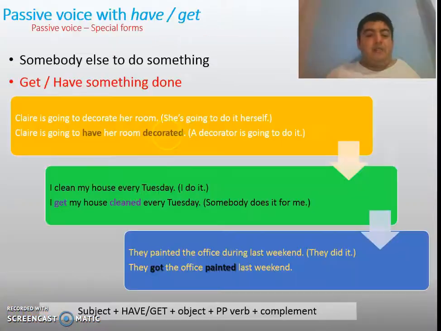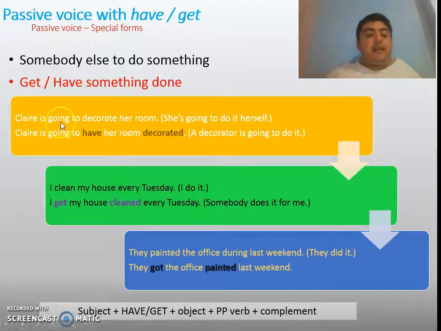Let's continue with some special forms of the passive voice. And in this case, I'm gonna use it with the have and get form. We use the have or get form when we mean that somebody else did something for us. And the main structure is get or have something done. Now let's take a look at some examples.